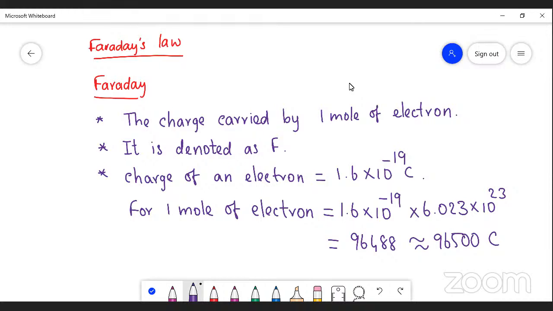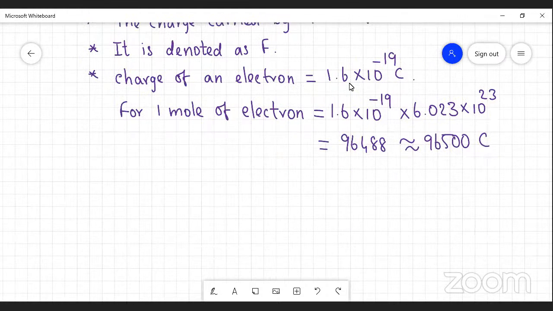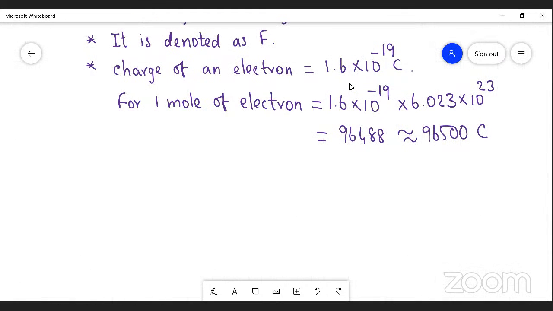Now, what is a Faraday? Faraday means the charge carried by 1 mole of electrons, and it is denoted by capital F. The charge of 1 electron is 1.6 into 10 power minus 19, so for 1 mole of electrons we get this. 1 mole of electrons carries 96,500 coulomb of charge.